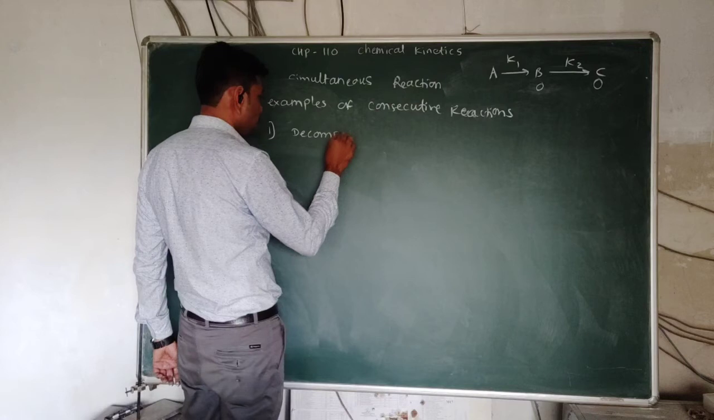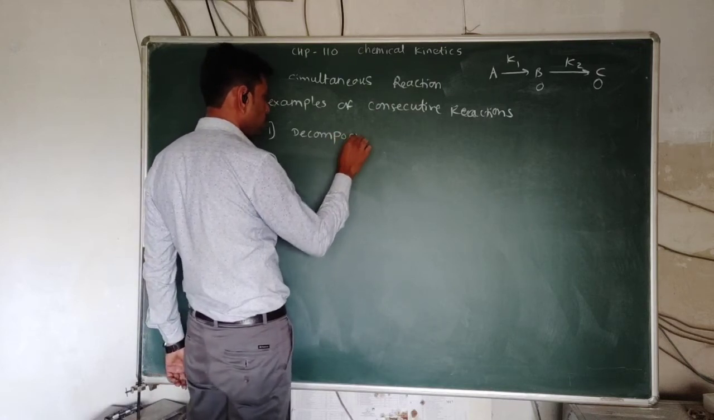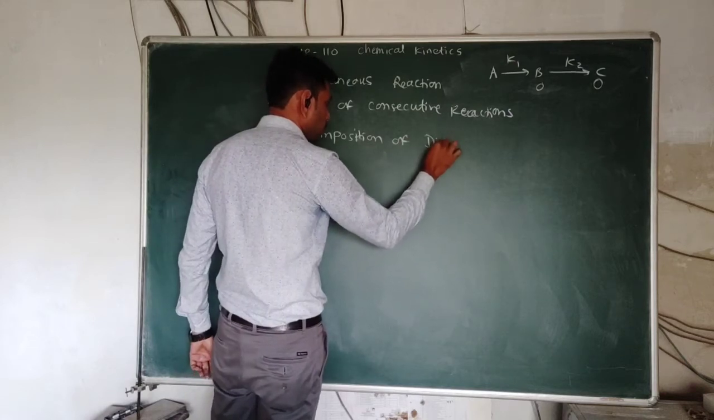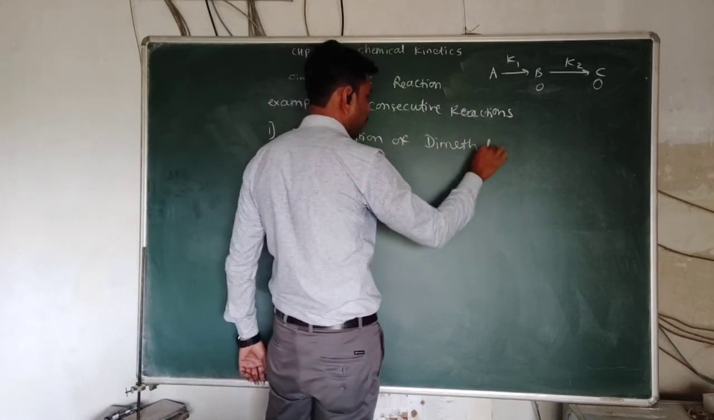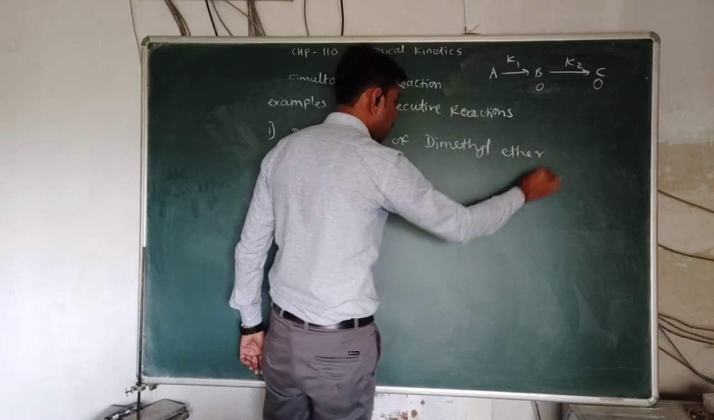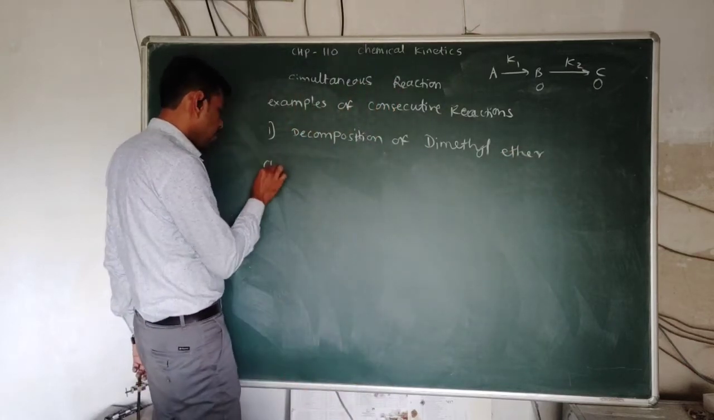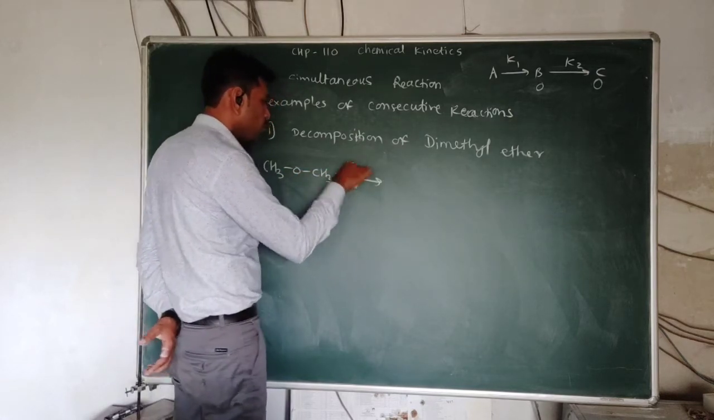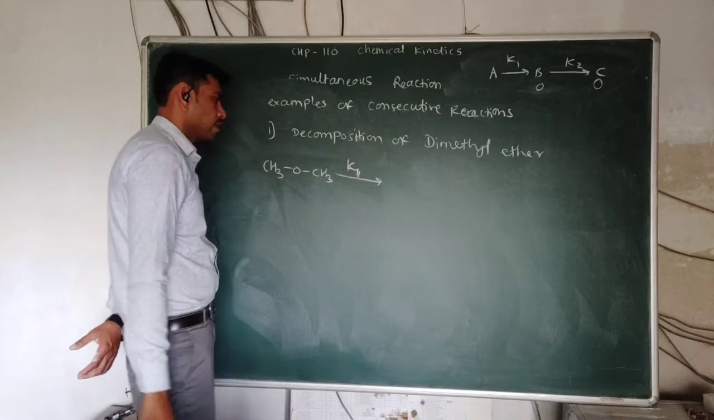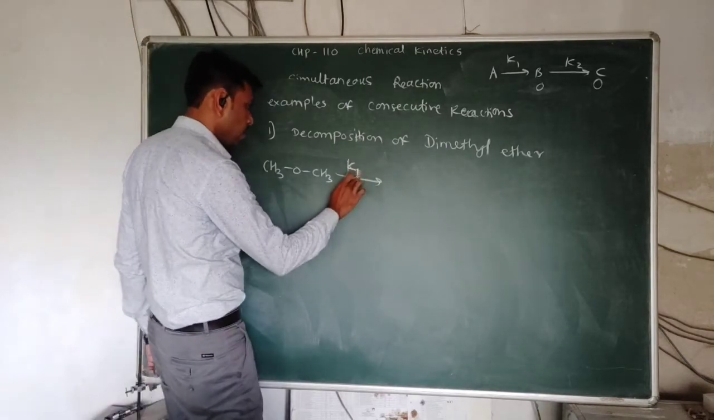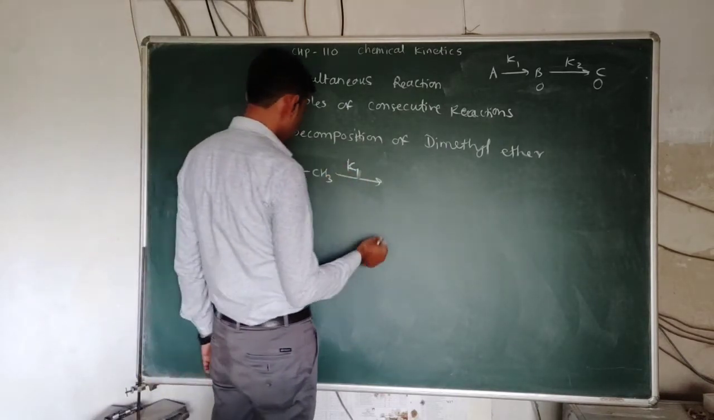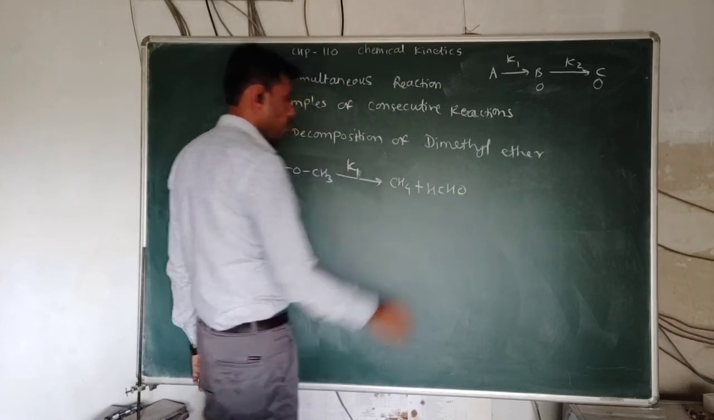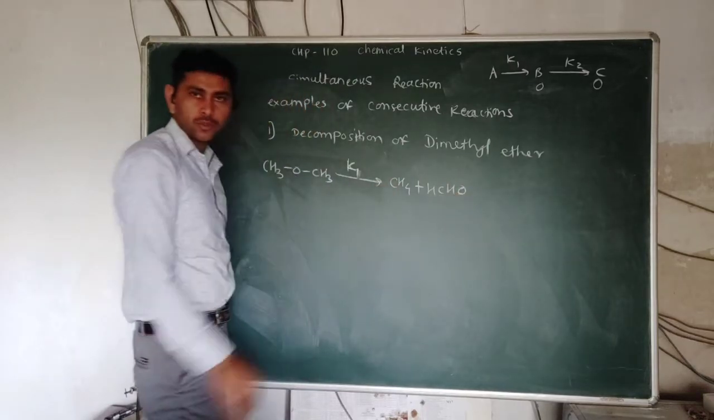dimethyl ether. So this is dimethyl ether, CH3OCH3. This reaction involves a first step with rate constant K1. In the first step, it is converted into CH4 plus HCHO. So this is the first step, not the final decomposition.